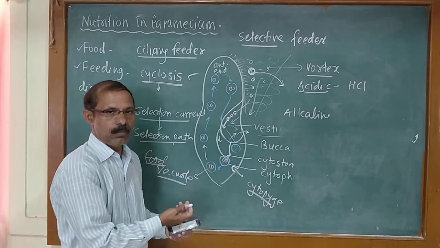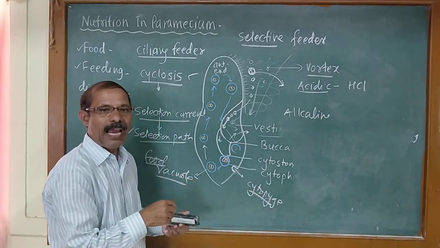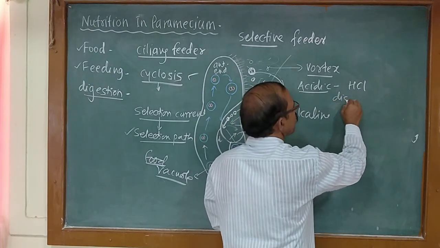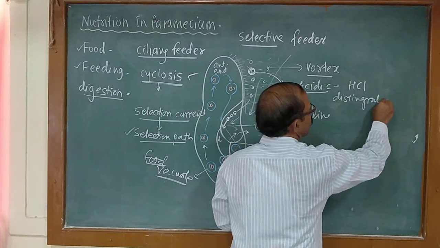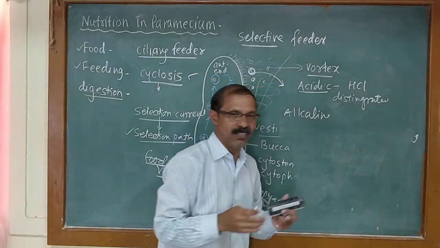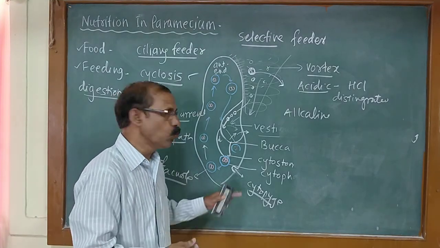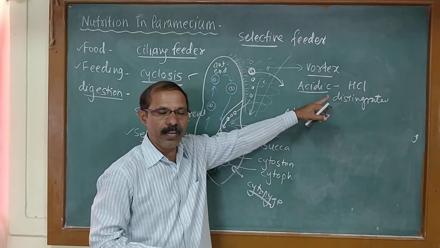It kills the food or bacteria, and then with the help of hydrochloric acid, the food is disintegrated. It becomes loosened, sol-like.